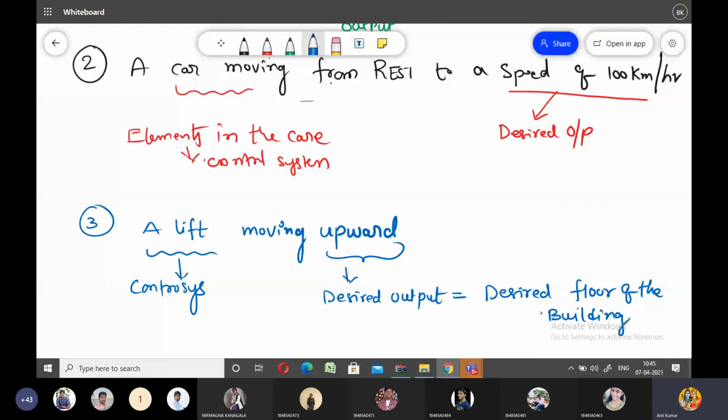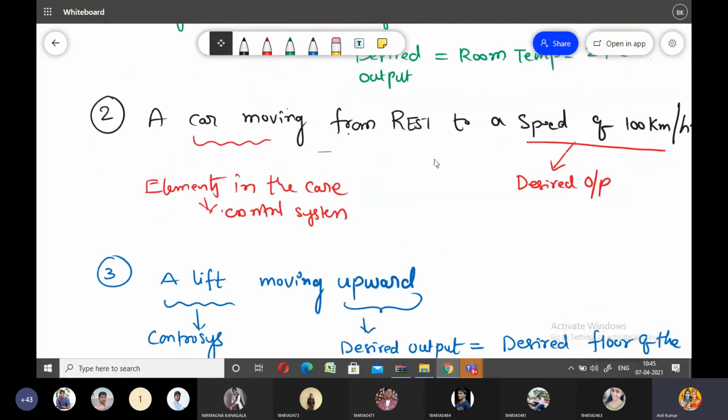I may obtain the desired output with the help of the lift. The lift is the control system. What is your desired output? The desired floor of the building. For example, you need to move to the second floor, or to the third floor.